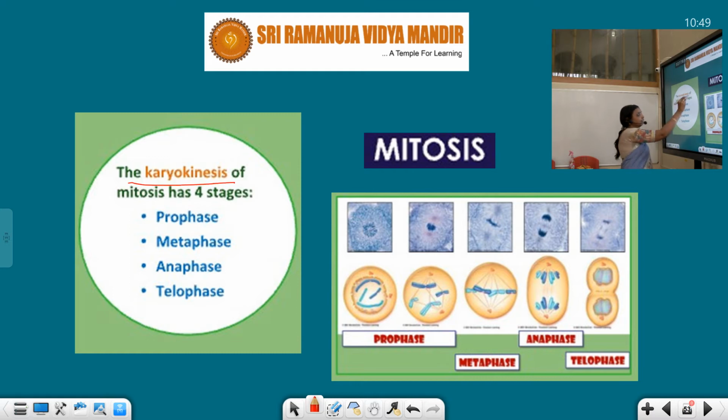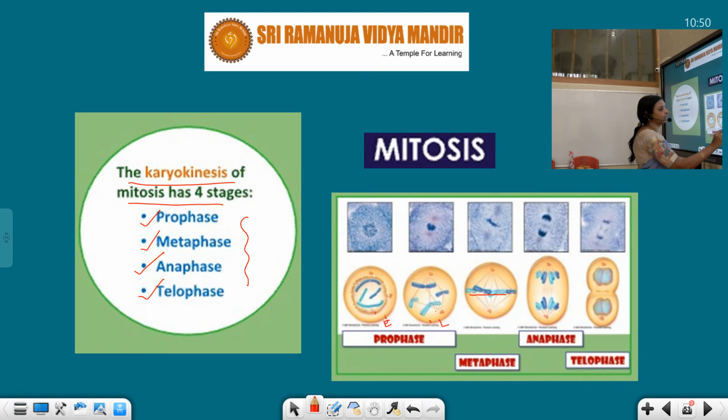The karyokinesis, that means nuclear division of mitosis, has 4 stages. Stage number 1 is prophase, number 2 metaphase, number 3 anaphase, and number 4 telophase. In this slide you can see these 4 stages. This is the first stage, early prophase, and this is late prophase.